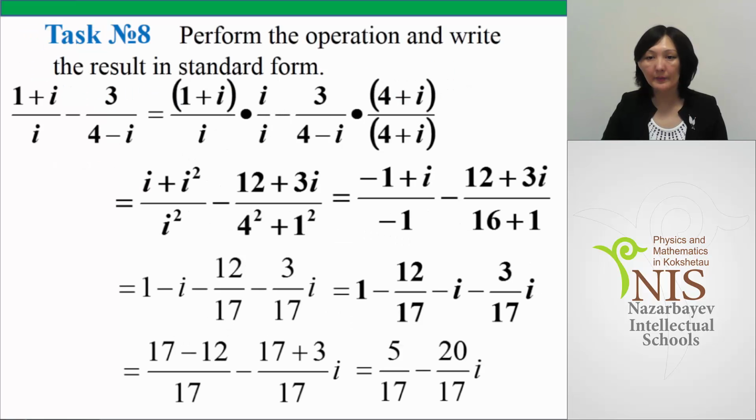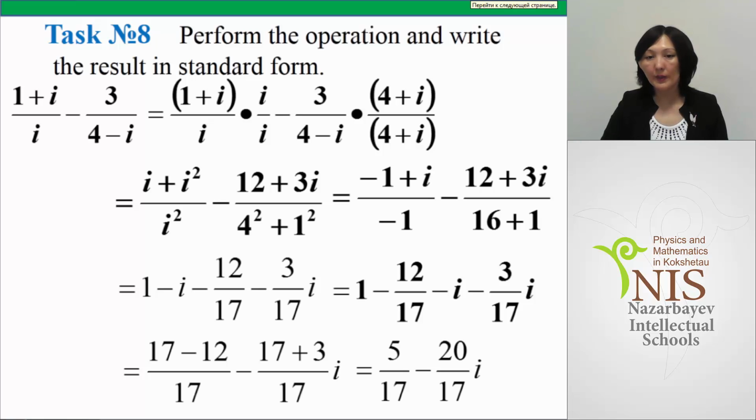Task number 8. Perform the operation and write the result in standard form. It is a more complicated task: 1 plus i over i minus 3 over 4 minus i. The same, we can solve this task using different methods, but we will consider just one method.